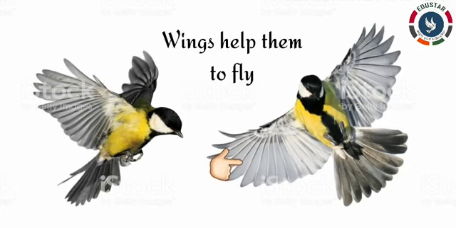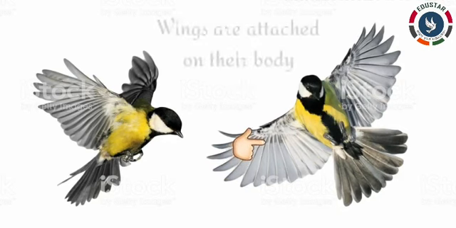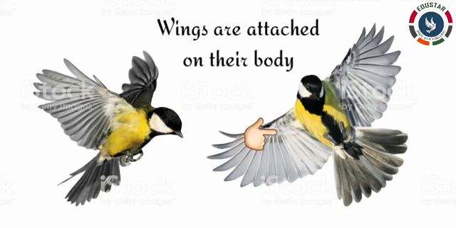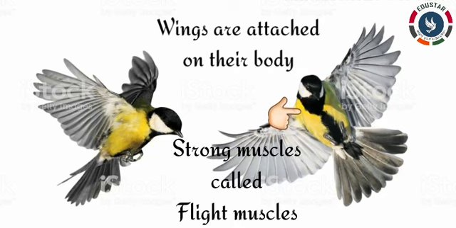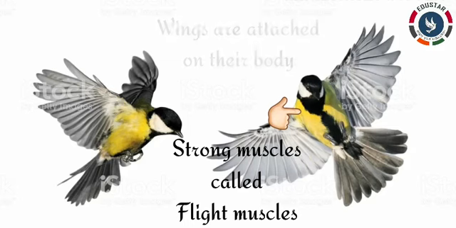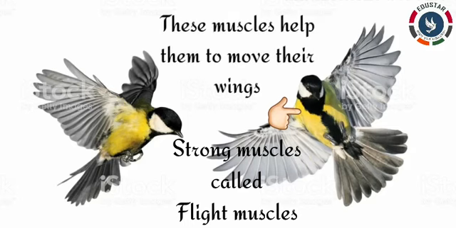The wings of the birds help them to fly. The wings are attached to the body of the bird through strong muscles called flight muscles. These muscles help the bird move its wings easily.